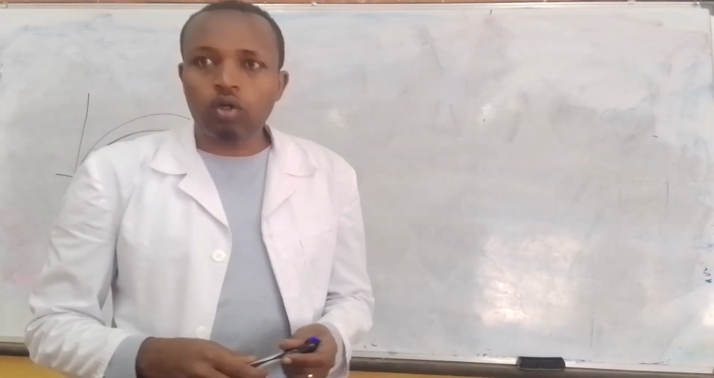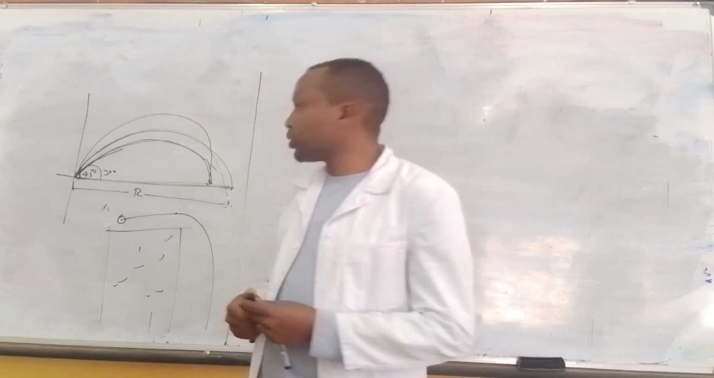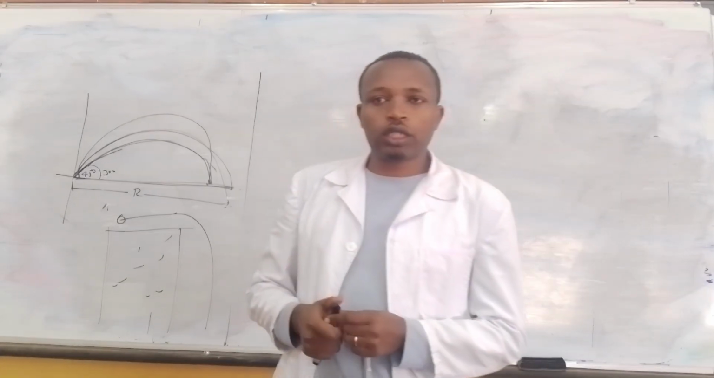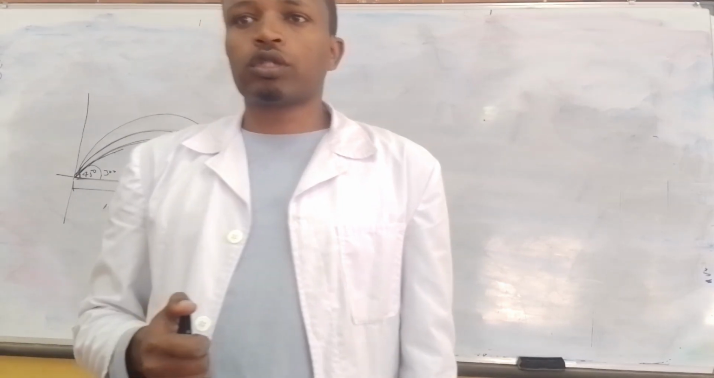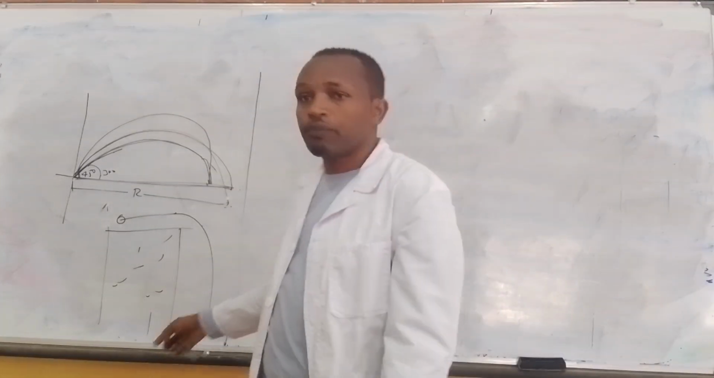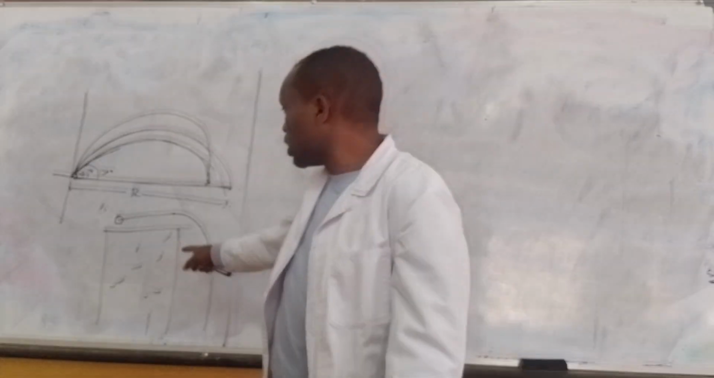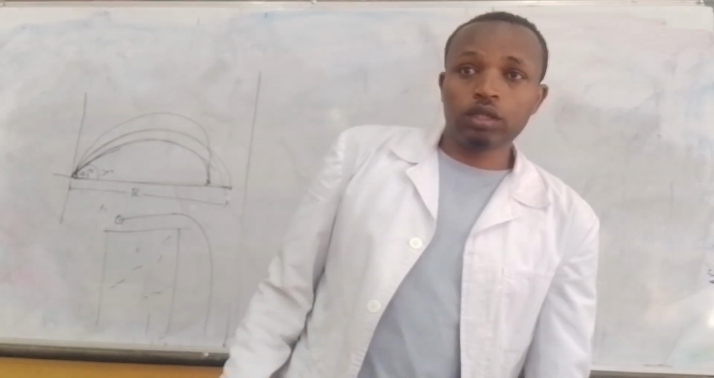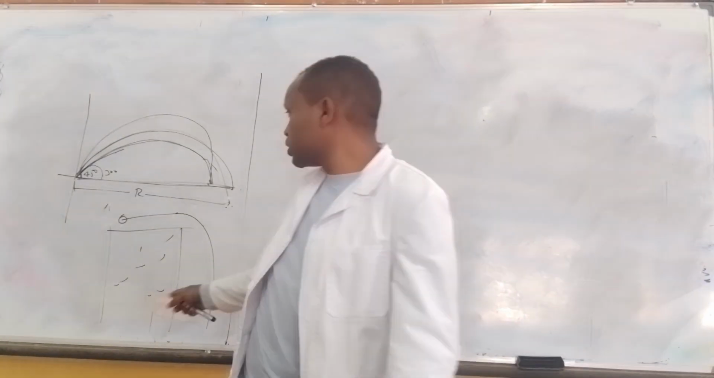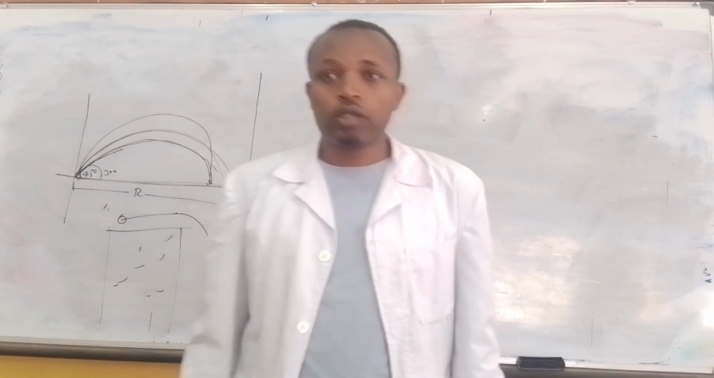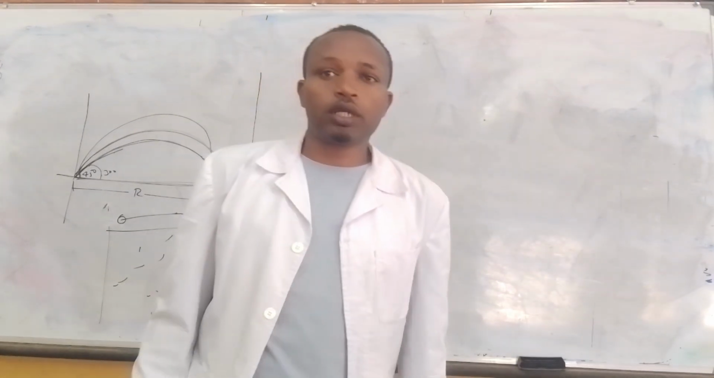A, its horizontal component of acceleration is 0. B, its vertical component of velocity remains constant. C, its vertical component of acceleration is 0. D, its horizontal component of velocity is uniformly increasing.